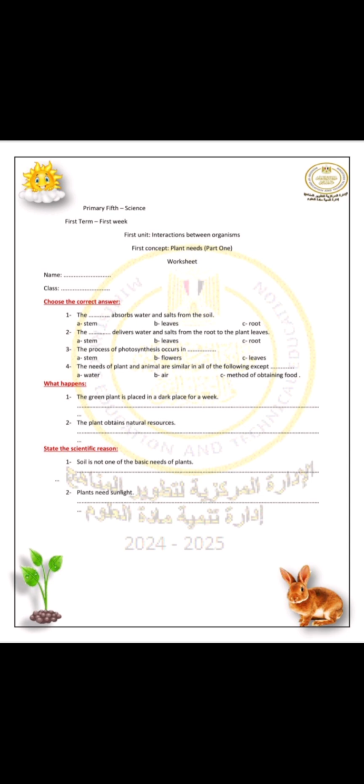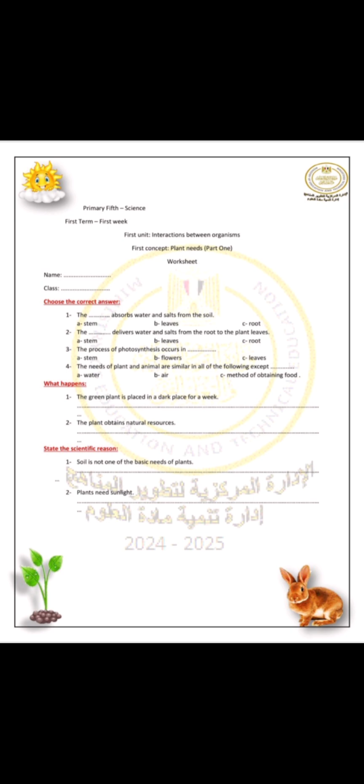What happened? The plant obtain natural resources. البلانت لو موجود حواليه natural resources قلنا زي ال air زي ال water زي ال soil أو nutrients from the soil, it can make photosynthesis process and will grow.